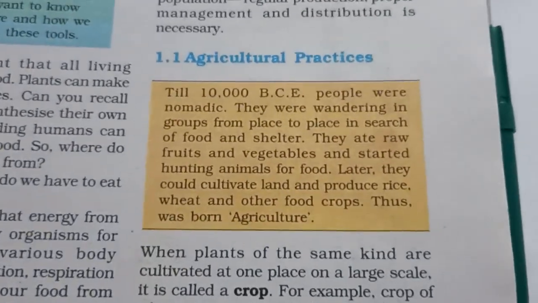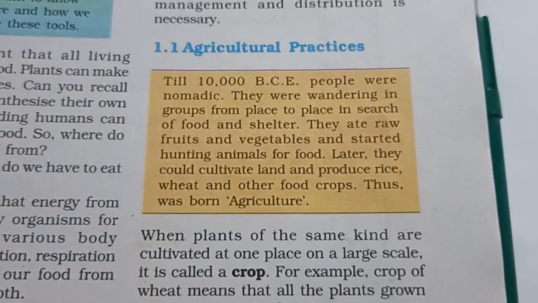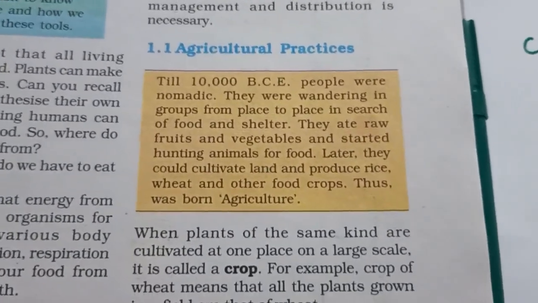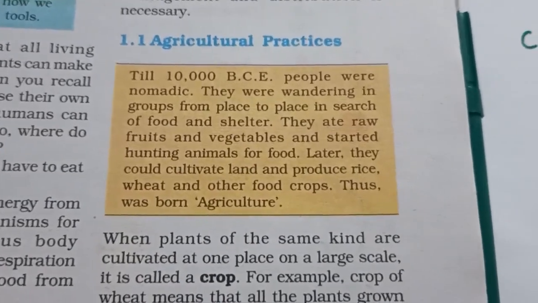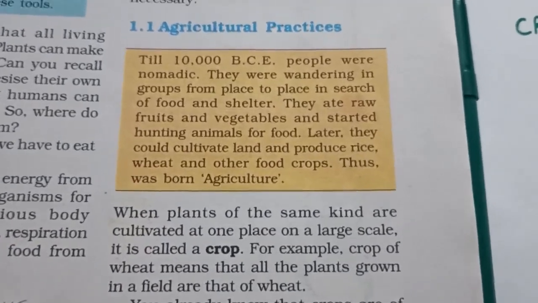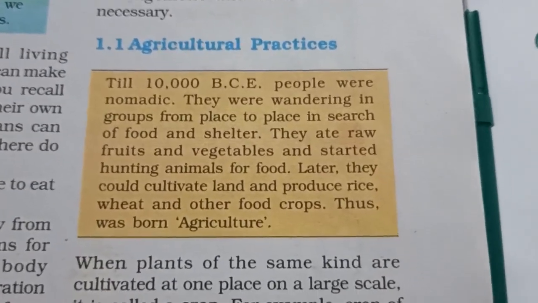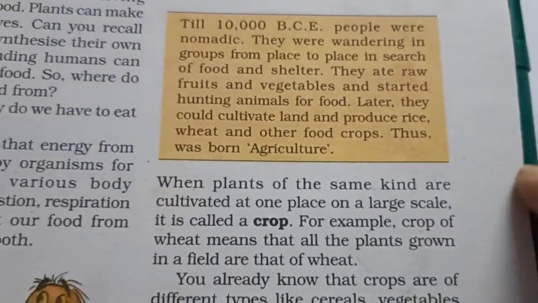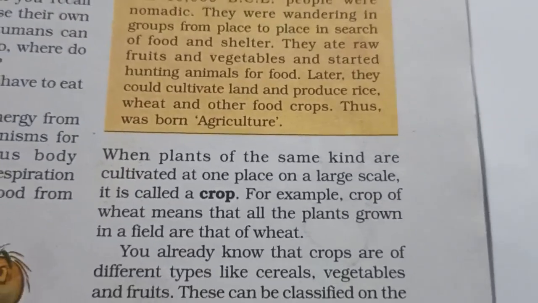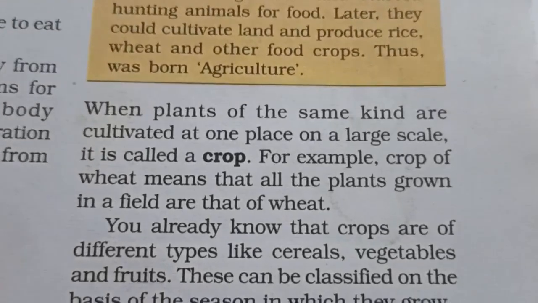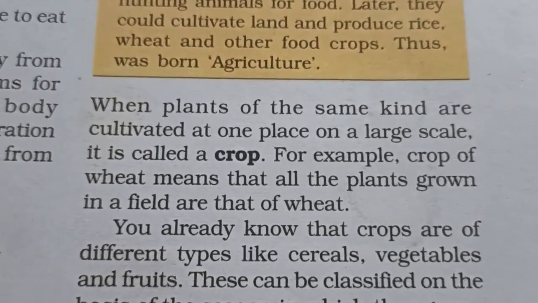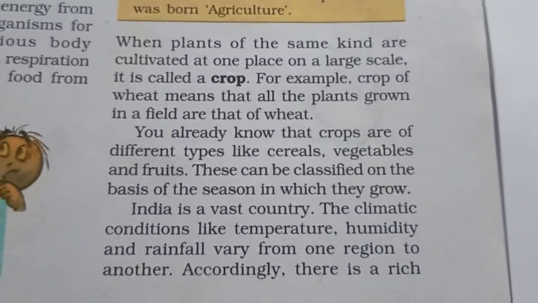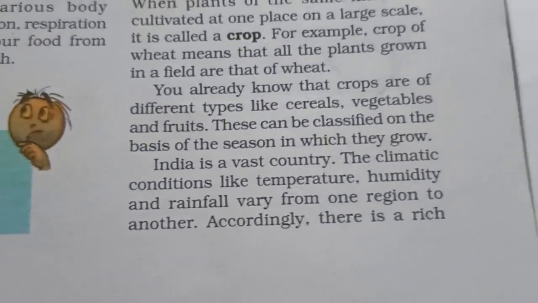Agriculture practice. Now in olden days, till 10,000 BCE, people were nomadic. Nomadic means not living at one place. They wandered from one place to another in search of food and shelter. They just ate whatever they got. So as we discussed earlier, when plants of the same kind are cultivated at one place on a large scale, it is called a crop. For example, a crop of wheat means that all plants grown in a field are wheat.